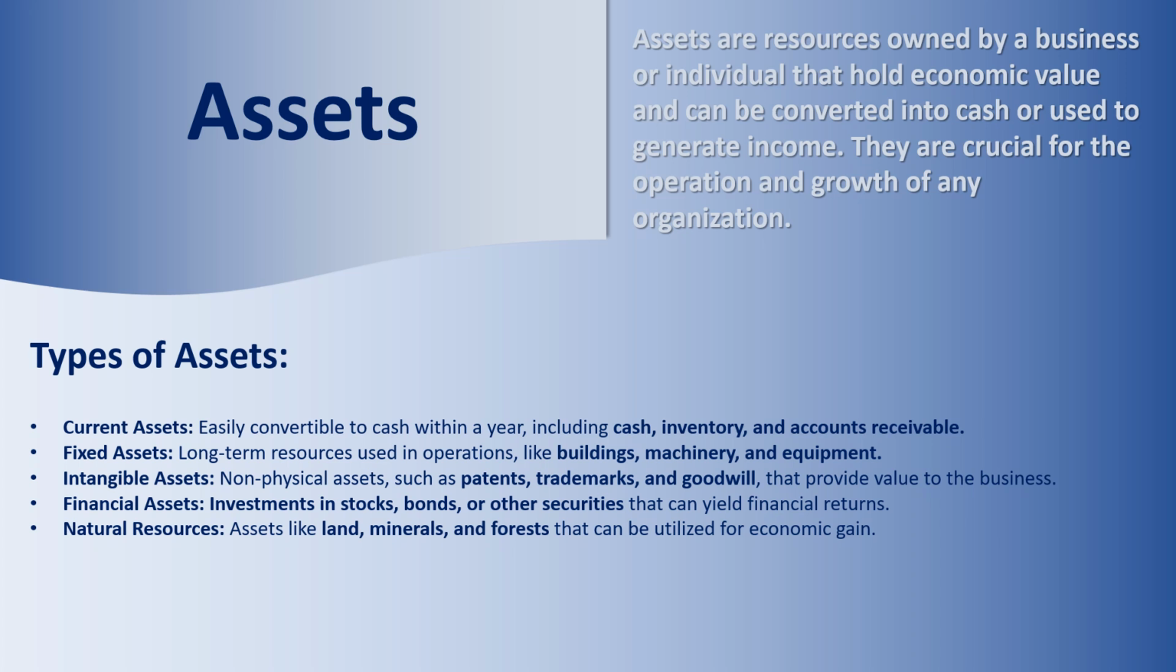Current assets. Easily convertible to cash within a year, including cash, inventory, and accounts receivable. Fixed assets. Long-term resources used in operations like buildings, machinery, and equipment. Intangible assets. Non-physical assets such as patents, trademarks, and goodwill that provide value to the business.